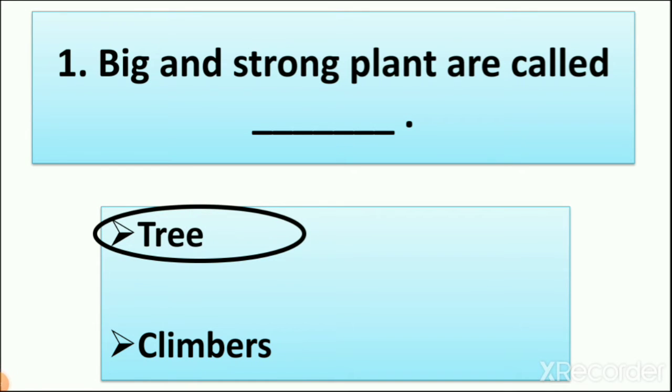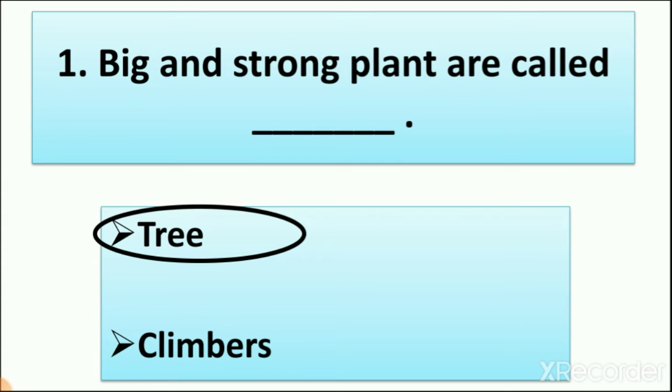So I hope you tick mark the right answer. When you learn about trees and climbers, remember that climbers have a soft stem, while trees have a big and strong stem. That's why we call it a tree. So the answer is tree. Big and strong plants are called trees.